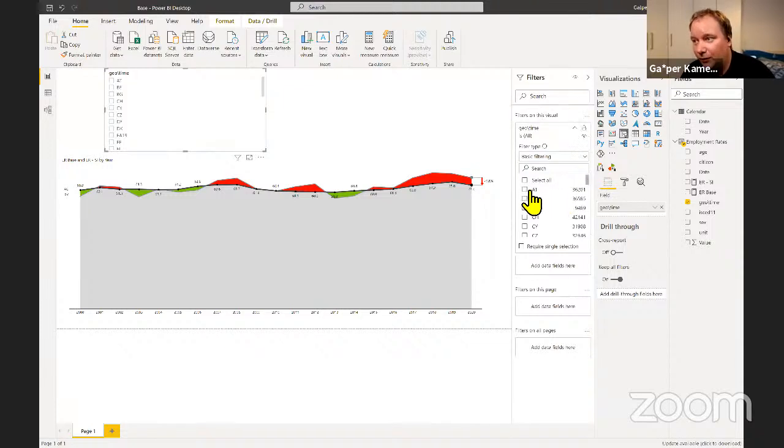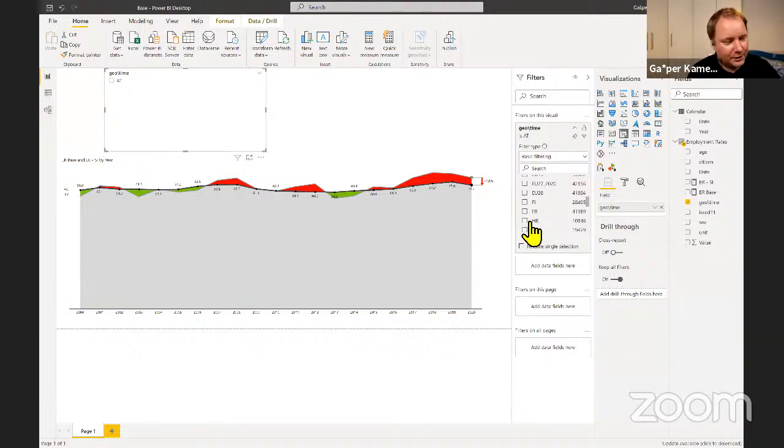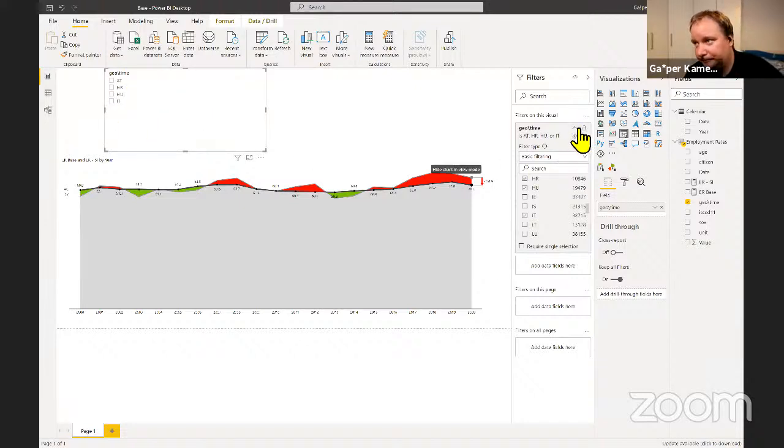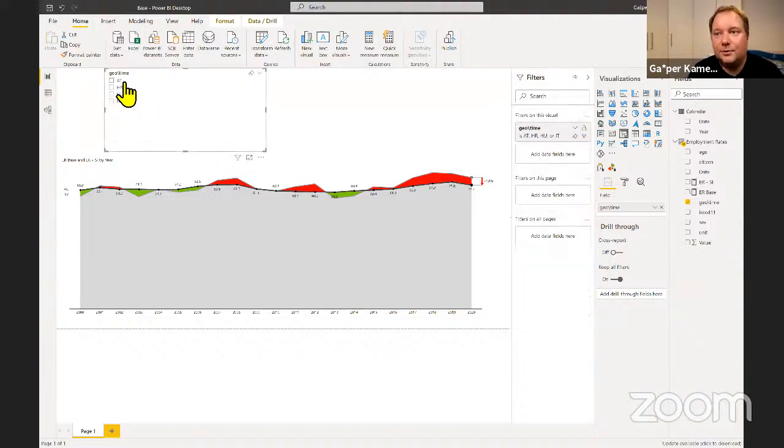So what I would want is I would want Austria. I would want Croatia, which is spelled HR here. So it's Hrvatska, that's the original name, or actually the name that they would use. And then Hungary, and there's Italy somewhere down here. There it is. So Italy is down here, and I'm going to omit Slovenia up here. All right. So I'm going to say these are the only ones that I want to see, right?